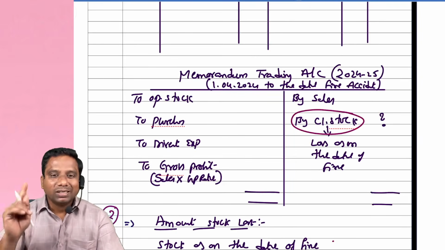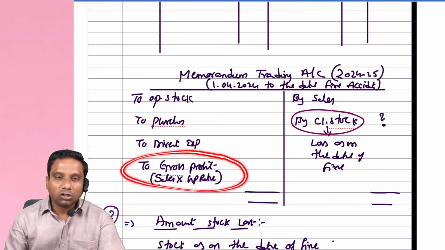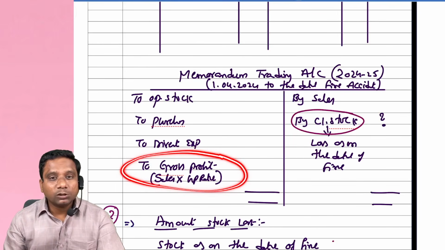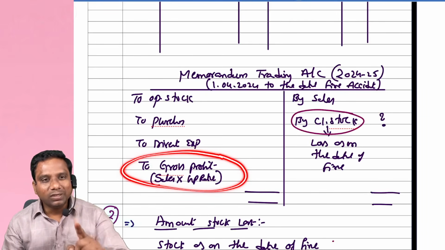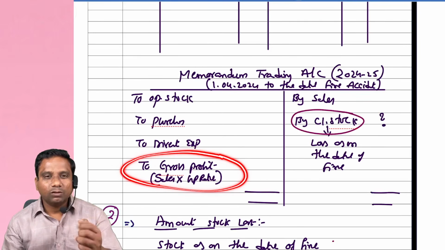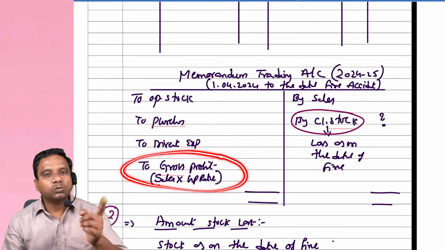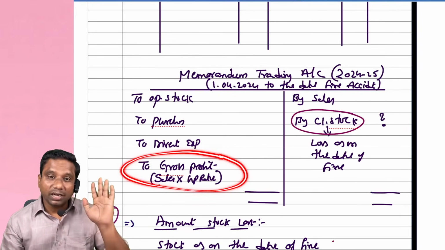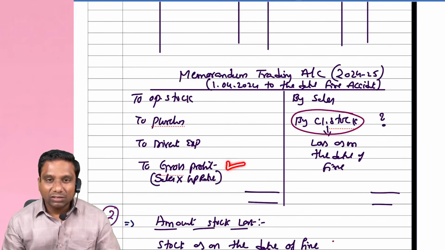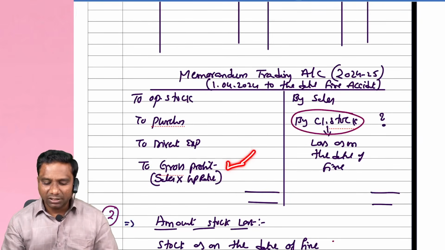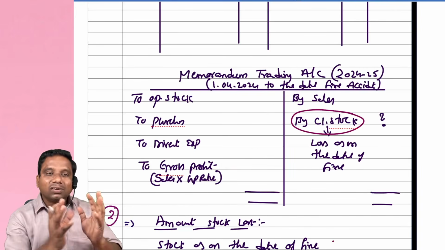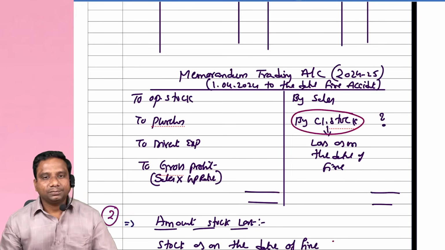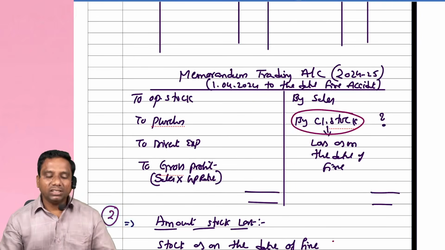But here the problem comes: the gross profit rate. Sometimes the gross profit rate is given in the problem itself. Sometimes they don't give it. Then what, sir? Then we calculate the gross profit rate of the previous year. I repeat. If the gross profit rate is given, then apply it straight away on sales. If the gross profit rate is not given, then try to calculate it. How, sir? By preparing the previous year trading account.